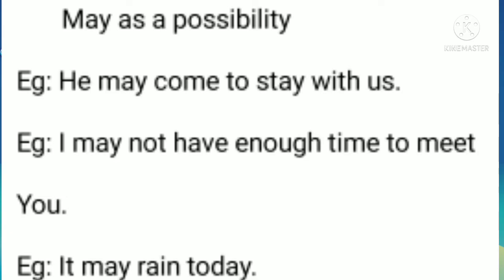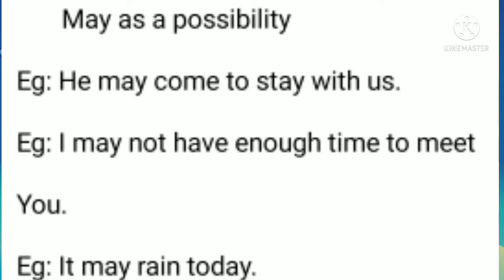And here again it is "may," a modal auxiliary verb, and after modal auxiliary verbs we use the base form of the verb, that is "come." He may come to stay with us. So it means that possibilities are there. If he gets time, he may stay with us, right?